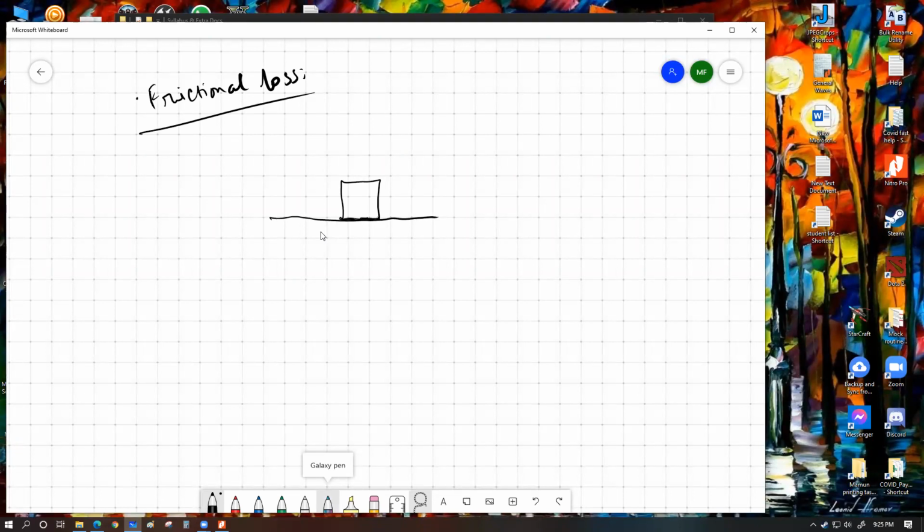If you go to an atomic level description, objects always have nooks and crannies and unevenness. No matter how much you polish them, nothing is absolutely smooth. A zero friction scenario is imaginable maybe, but for most practical purposes, it's unachievable.